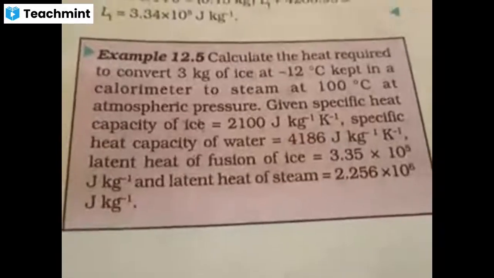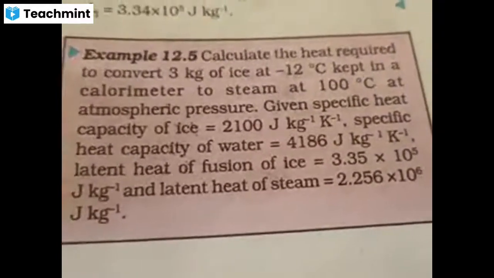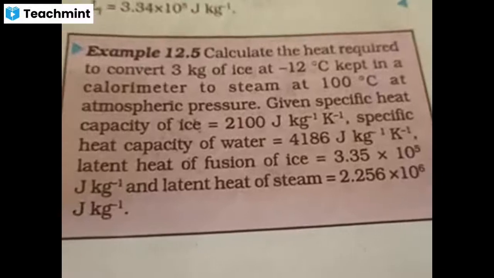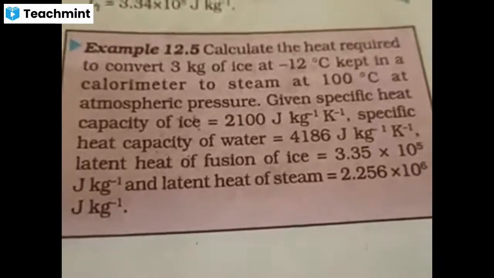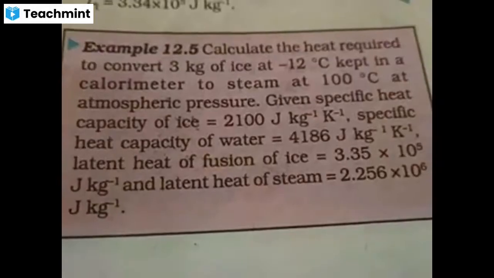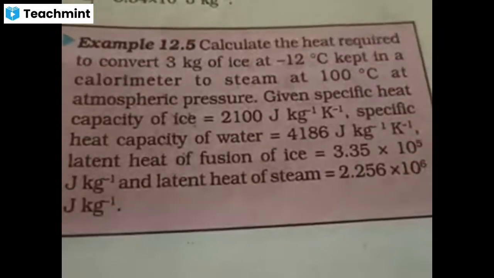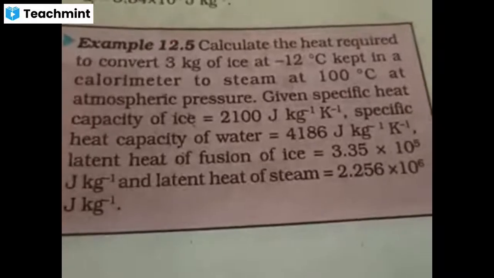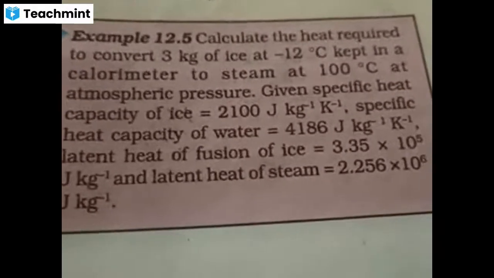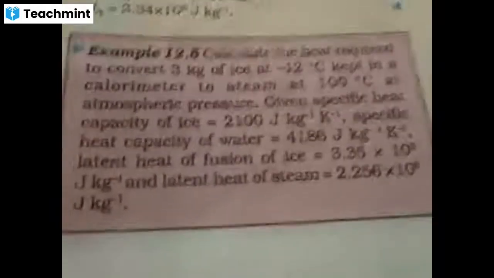Let me now try to give you some more hints for this problem. Next example, look at the question. I'll just give you hints. Calculate the heat required to convert 3 kg of ice at -12 kept in a calorimeter to steam at 100 degrees at atmospheric pressure. Specific heat of ice is given, specific heat capacity of water is given, latent heat of fusion of ice is given, latent heat of steam is given. All 4 values are given.